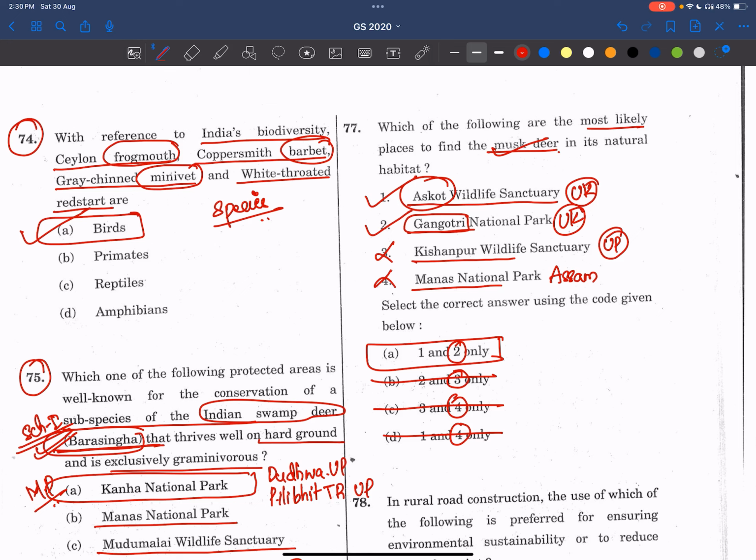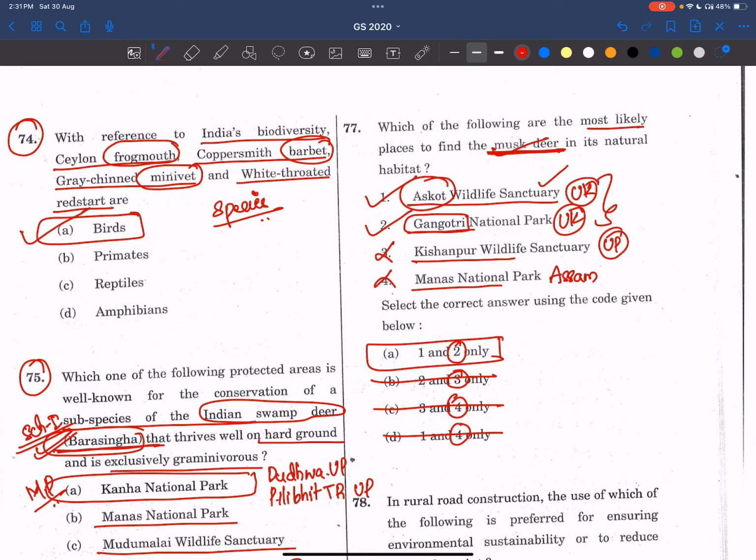Now see, the IUCN status of this musk deer is endangered. It is found mostly in Himalayan mountainous regions only. And they are solitary animals. UPSC is also asking about social behavior. So they are solitary animals. Now see what we have to do: we have to read about this Askot Wildlife Sanctuary.